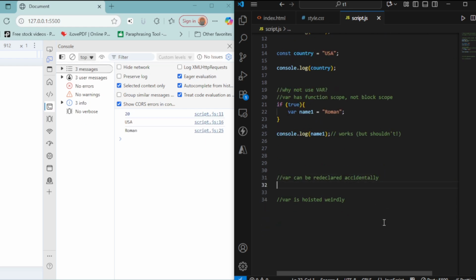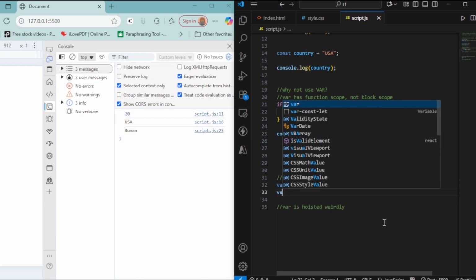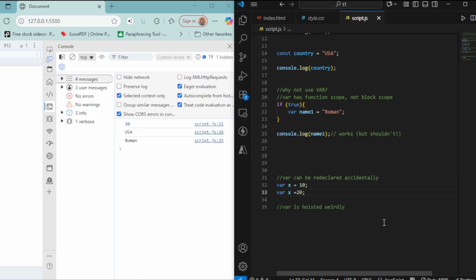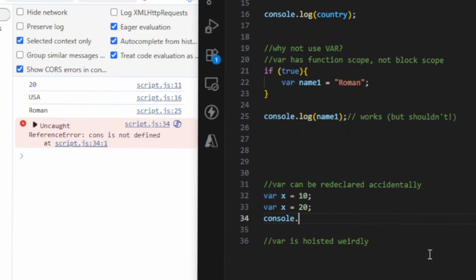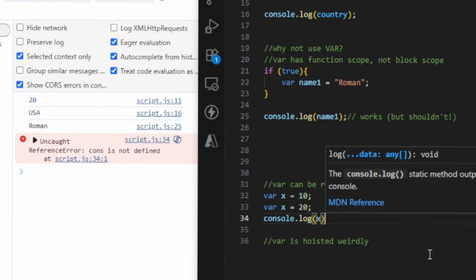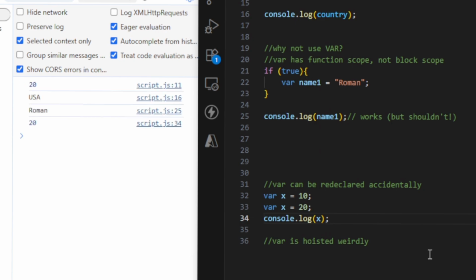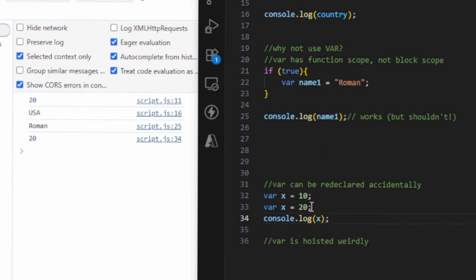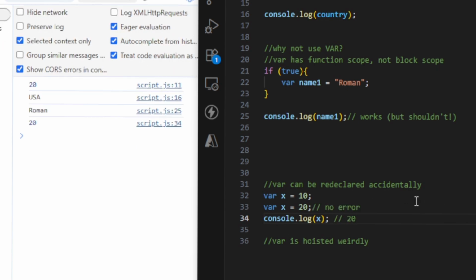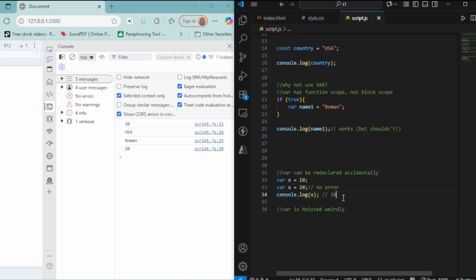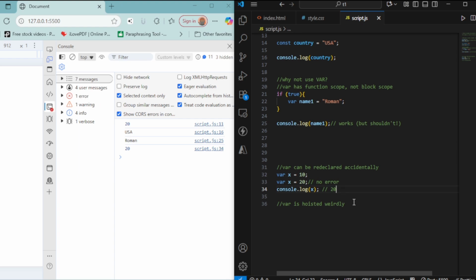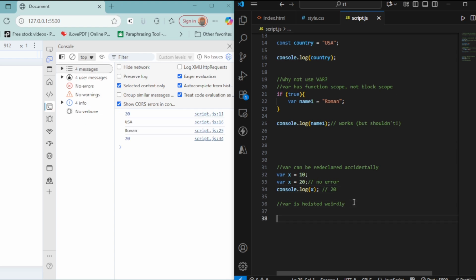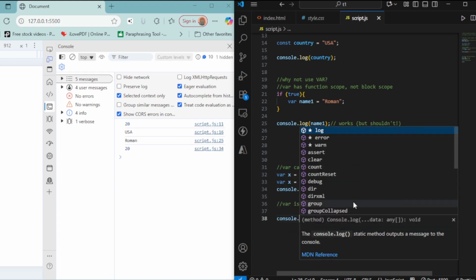Similarly, with var, it can be redeclared accidentally. You can declare the same variable multiple times and overwrite it by mistake. Let me quickly show you an example, that is var x = 10 and var x = 20. Let me print the new value of x. As you can see, it replaces the first assigned value and overwrites it. But let and const prevent such errors, as they show a validation saying already declared.